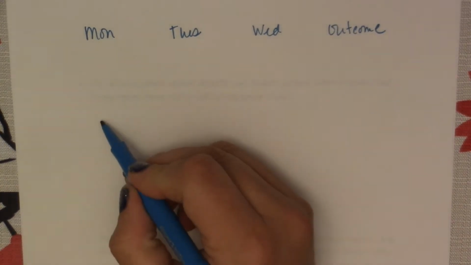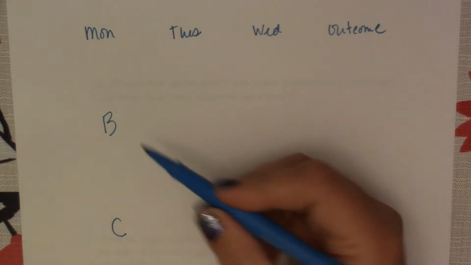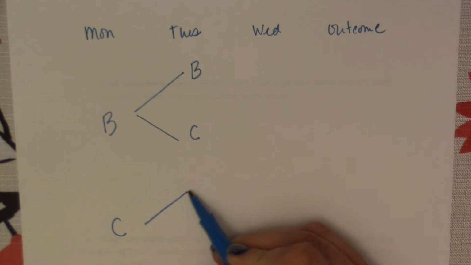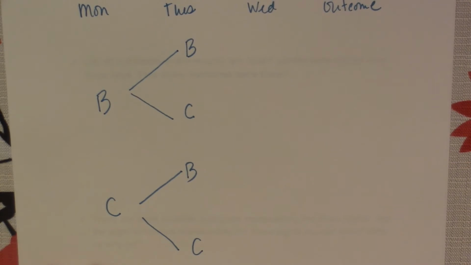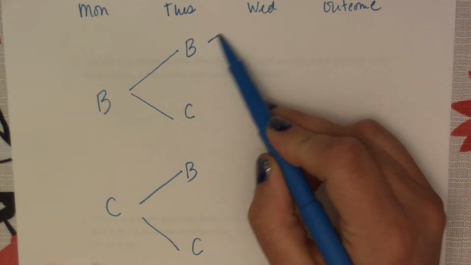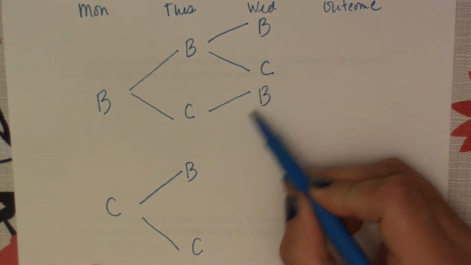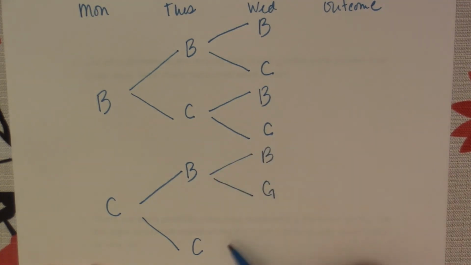All right, so I know that we are either going to be playing a board game or a card game. So then, just like our previous one, we're going to branch off from each of those options with our other 2 options. So now when we add in this third column, we just continue on our branches. So we could have a board game or a card game, board game or card game. When we do these trees, it's helpful to leave yourself room. Think about how many branches you're going to have to draw, so that they don't get squished.